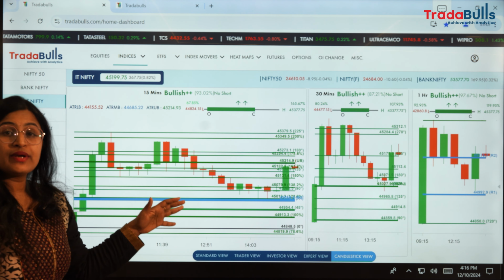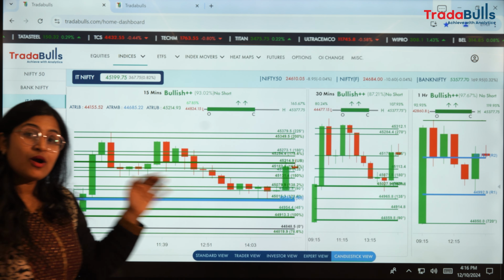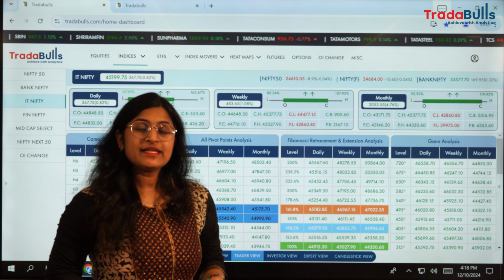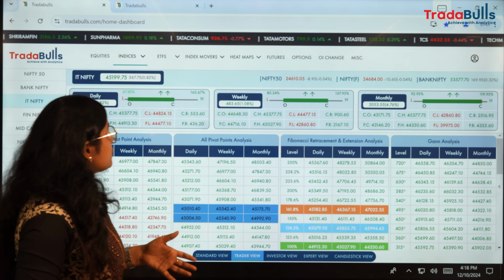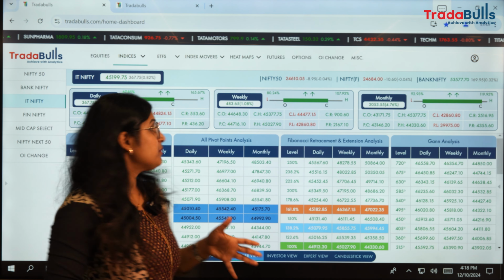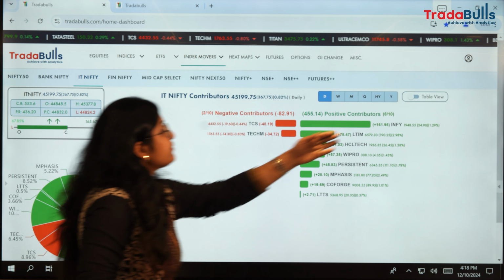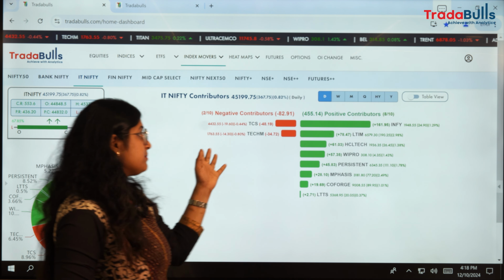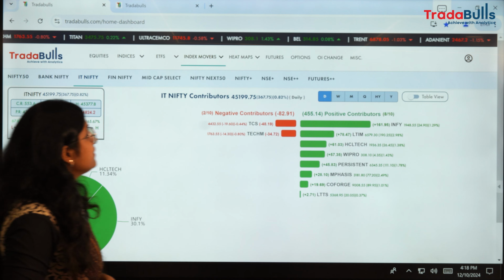Also, today the IT index has crossed its all-time high, indicating IT can be further bullish. Now let's see what all the major counters have moved in this positive IT momentum. Infosys, LTIM and HCL Tech are the top, and just TCS and TechM are looking negative.